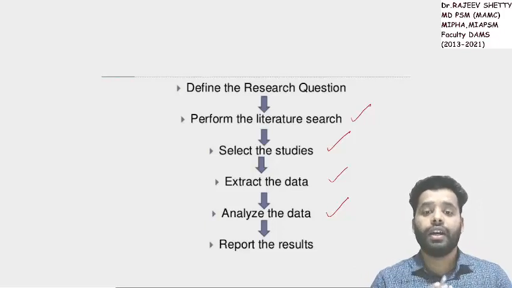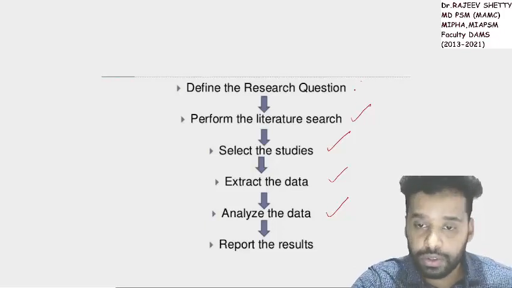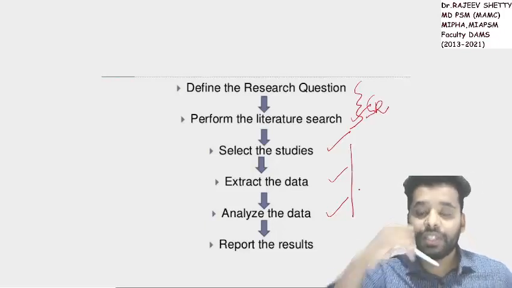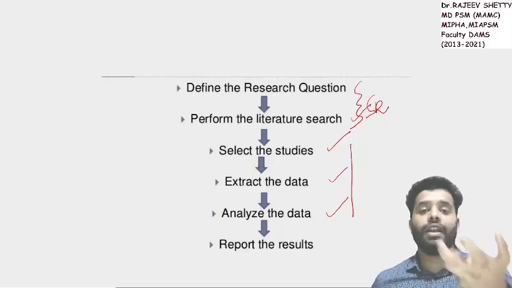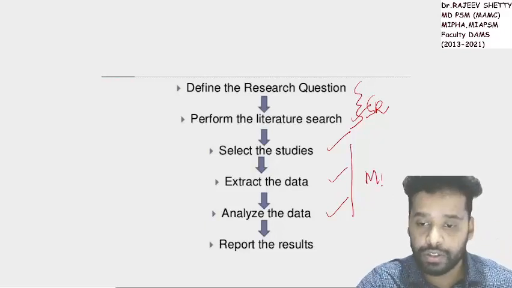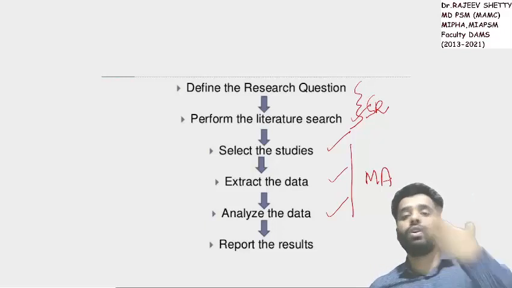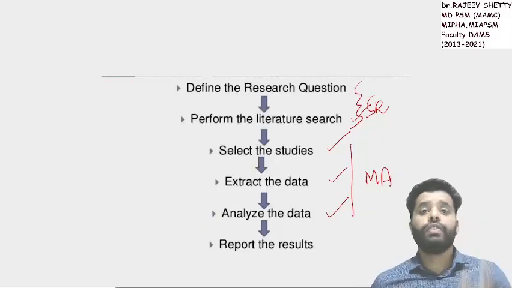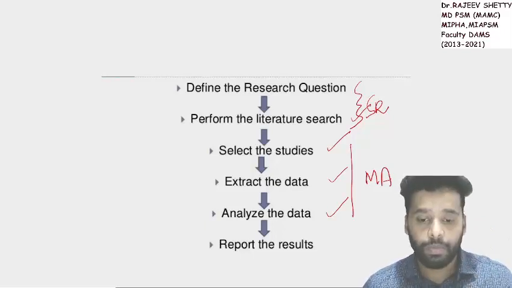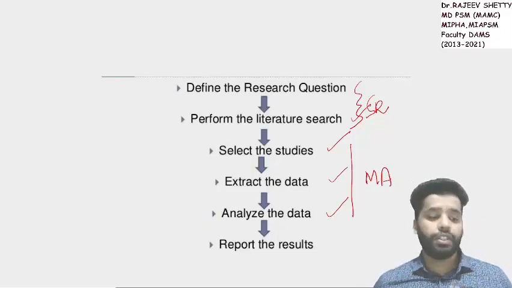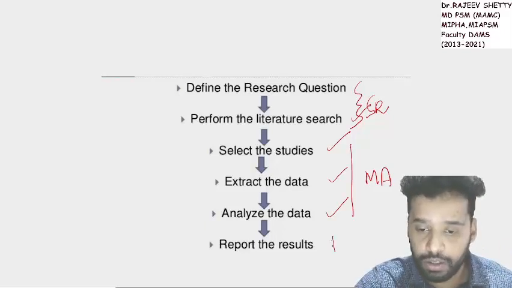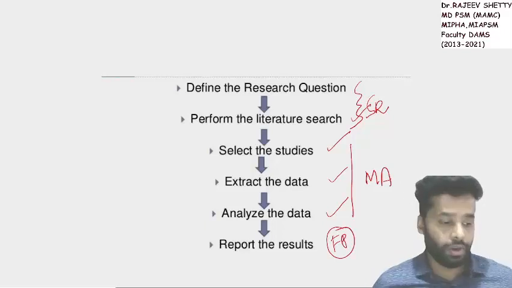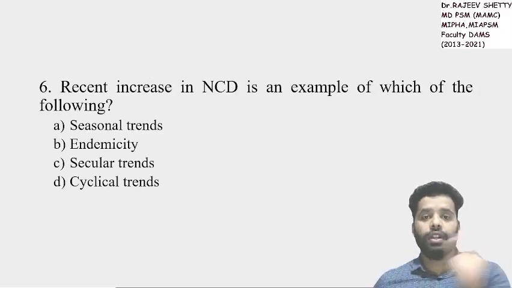That is meta-analysis. The starting two things are called systematic review. Later what do we do? Selection, abstraction and analysis. That is meta-analysis. Good. Systematic review is followed by meta-analysis. The best study design for evidence-based practice. Good. Later we report the results by using what diagram? Tell me. Forest plot. Forest plot. Good. Come to the next question.